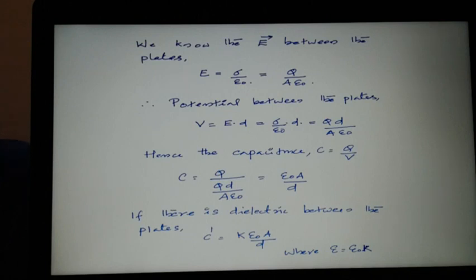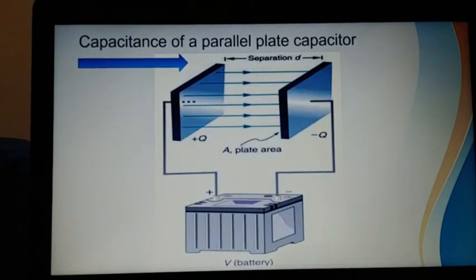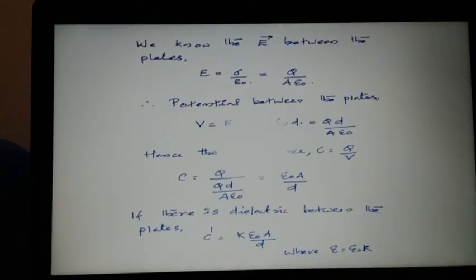That is, E is equal to sigma by epsilon 0, which is equal to Q by A epsilon 0, where Q is the total charge and A is the total area of the plate. So sigma can be taken as Q by A. That is the electric field intensity between the plates.